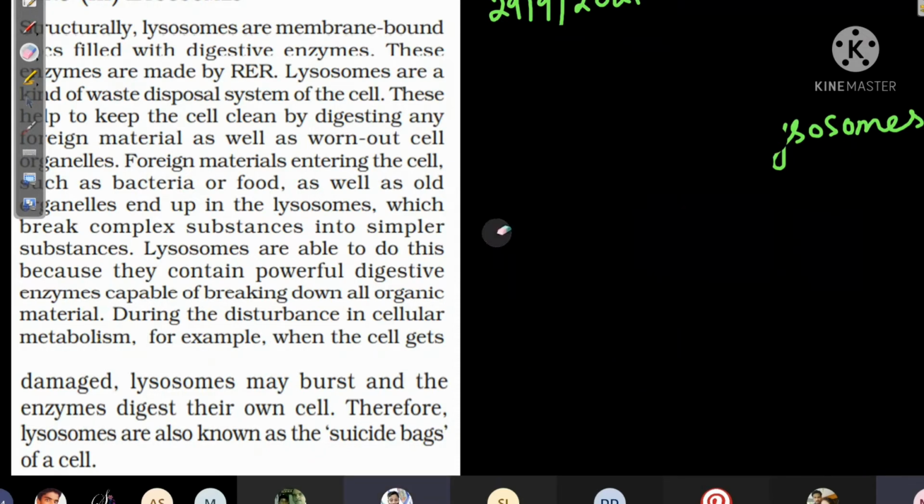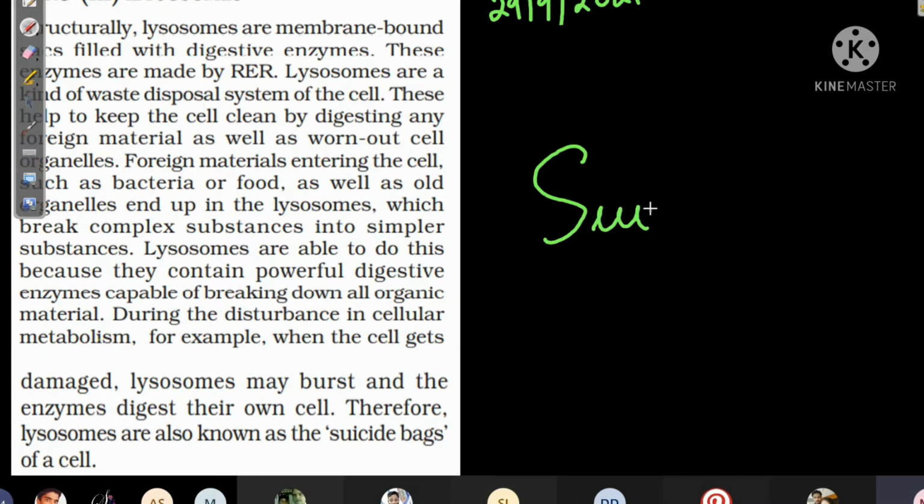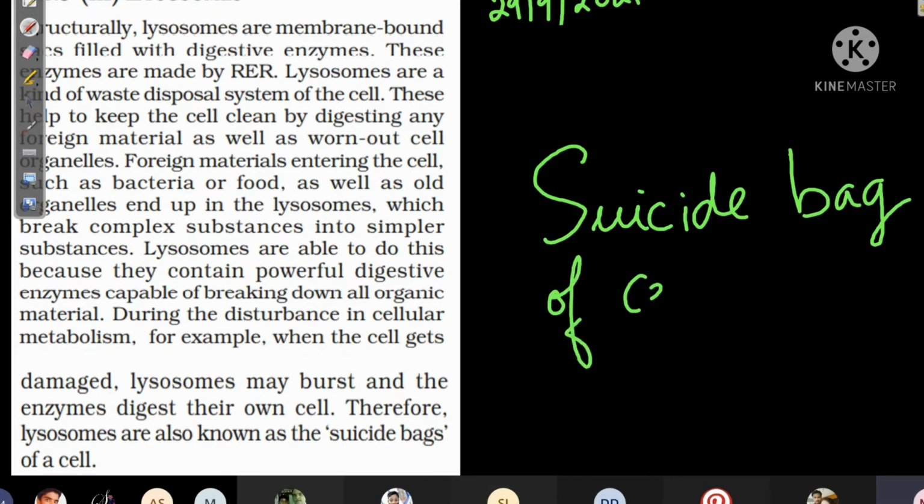Ma'am, the lysosome will die? Yes, at last, the lysosome also will die. That's why lysosomes are also called the suicide bag of the cell. Suicide means killing oneself, no? That's why they are called the suicide bag of the cell.